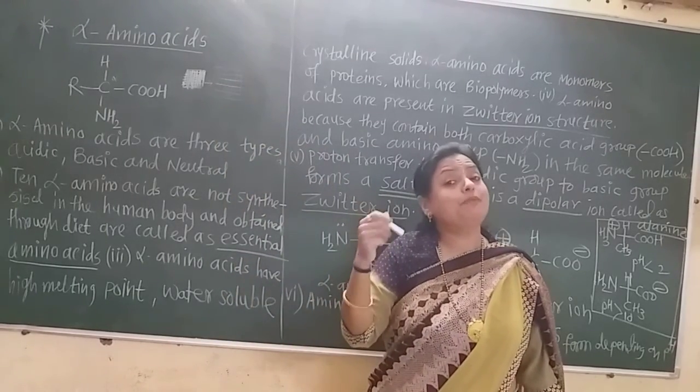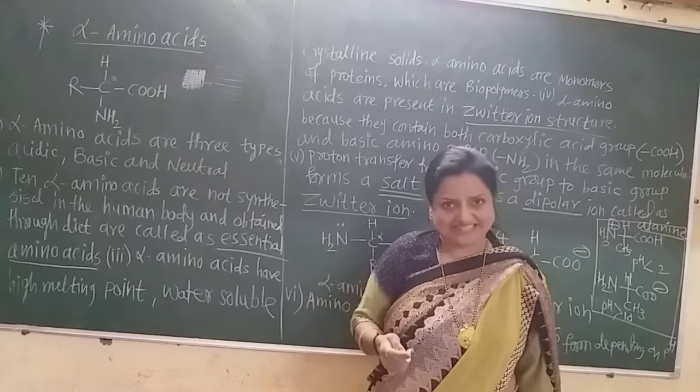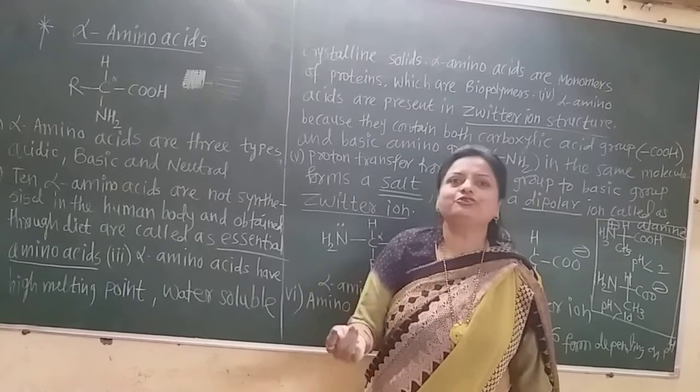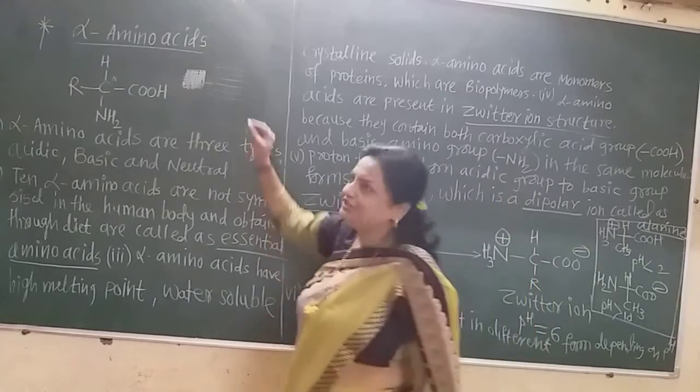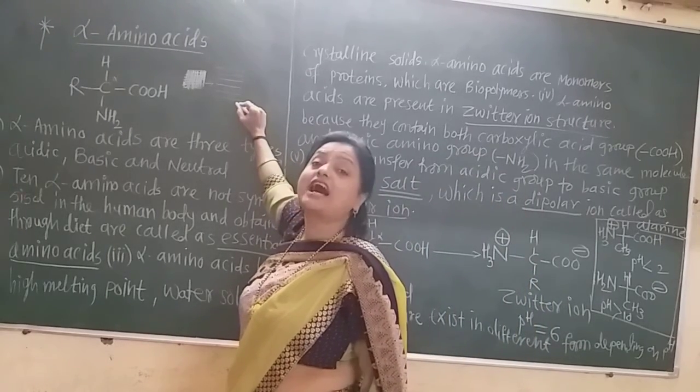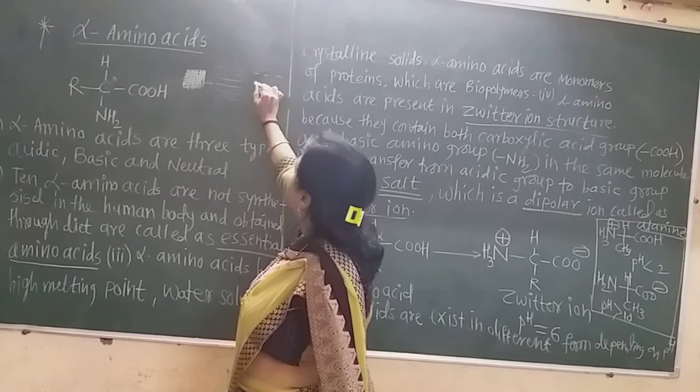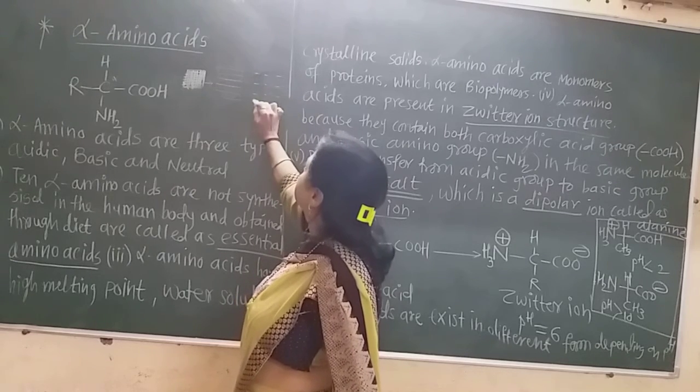Still these polypeptides are very complex, and if I again do the denaturation or decomposition of these polypeptides, what I obtain are the alpha amino acids.